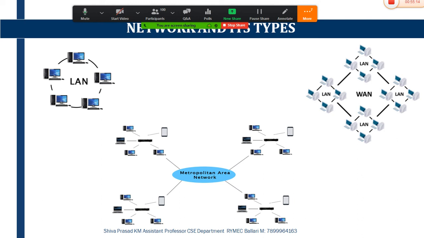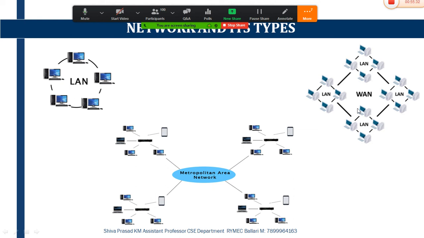And the setup requires high cost. That is one more disadvantage of WAN compared to LAN, where the setup requires less cost, whereas here the setup requires high cost.